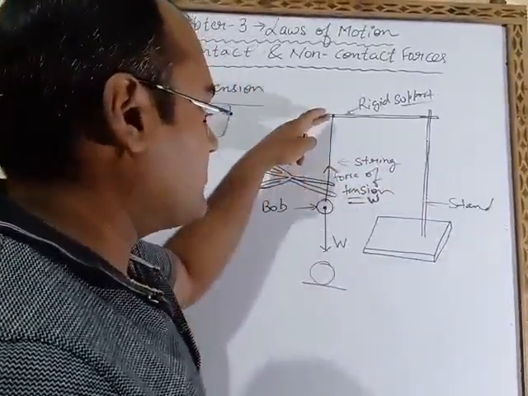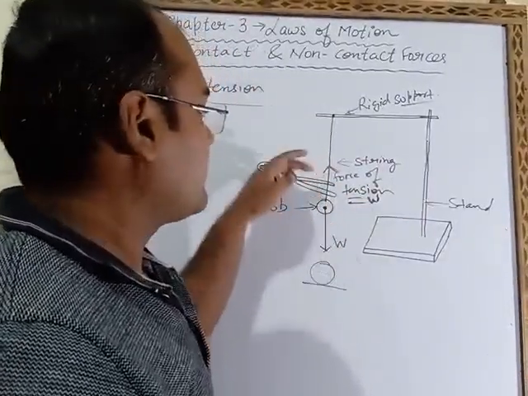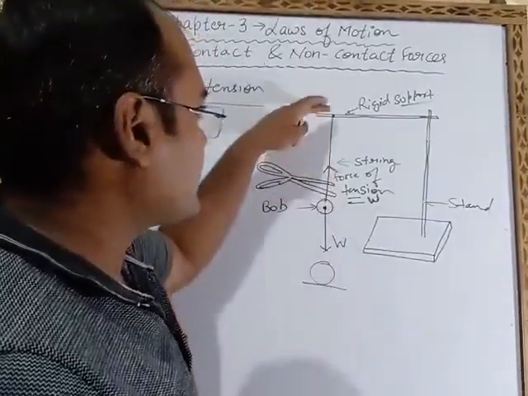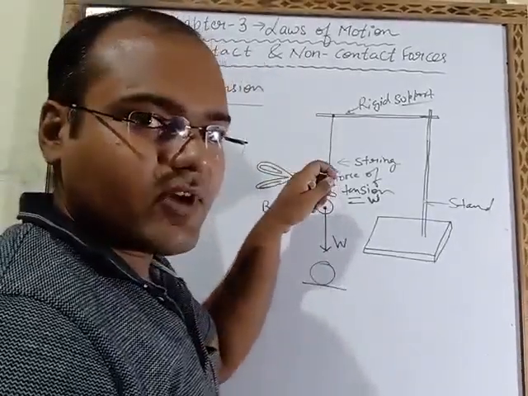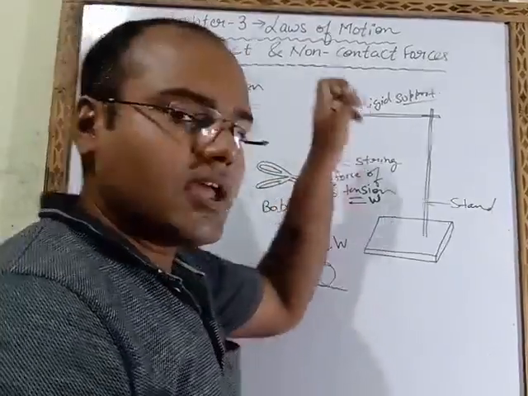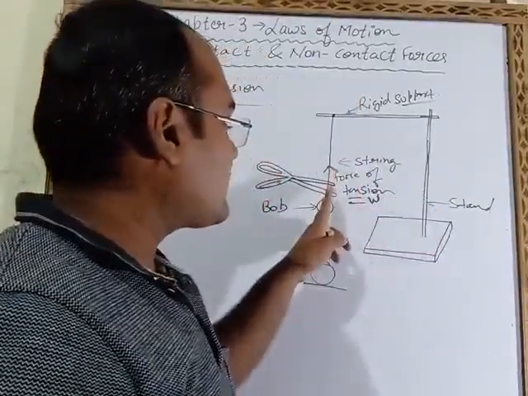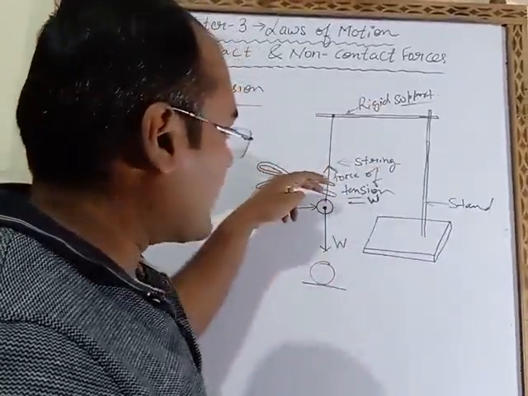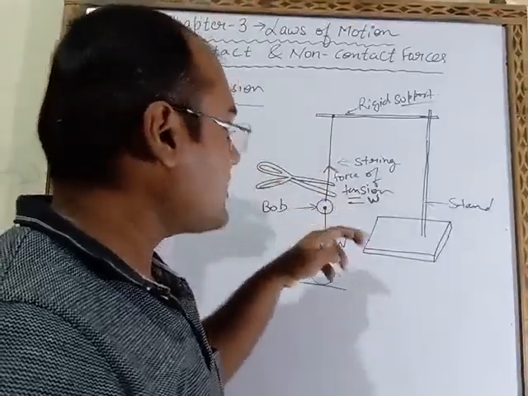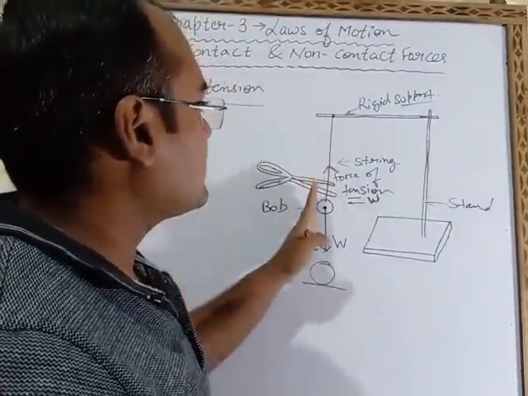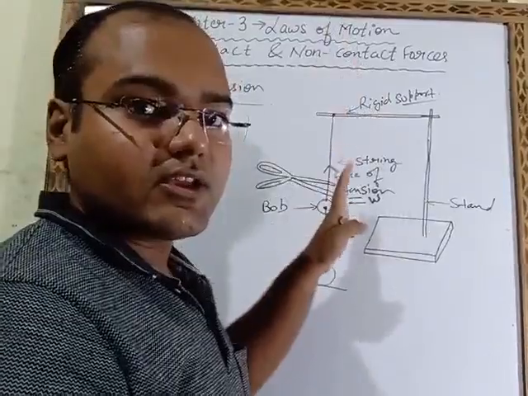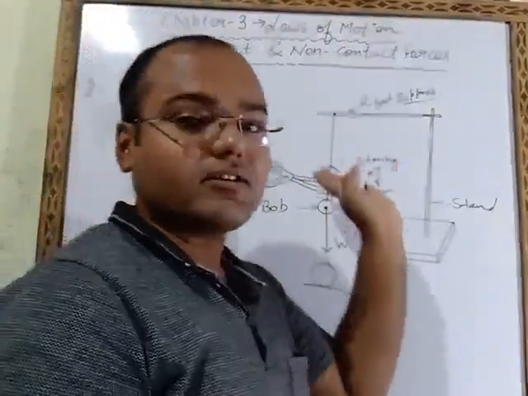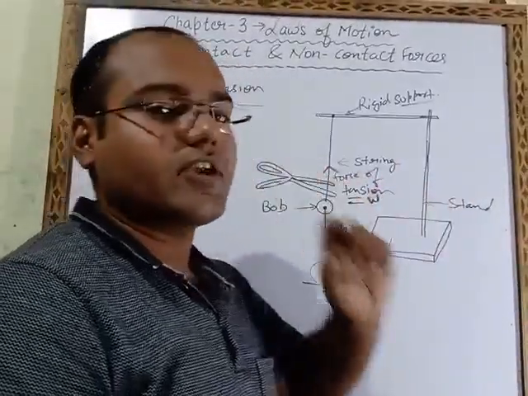When we tie any object with the help of thread, this object will exert a force in the downward direction, and this string will also exert one equal and opposite force in the upward direction. To check this equal and opposite force, you cut this thread with the help of scissors. When we cut it, the thread will jump upward with a jerk. Why does this thread lift upward? Because of that force of tension only.